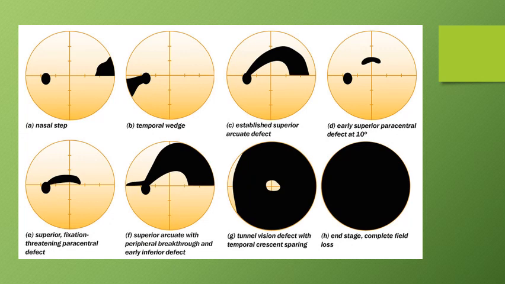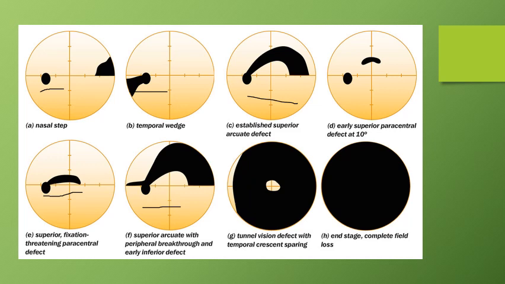The picture here shows the different field defects present in glaucoma. The first picture shows the baring of the blind spot. Then the second picture shows the temporal wedge which is developing. After which we can see that there is Bjerrum's scotoma, which we can see in the C picture, and after that we can see the development of the ring-shaped scotoma in the lower pictures, and complete development of the ring scotoma.